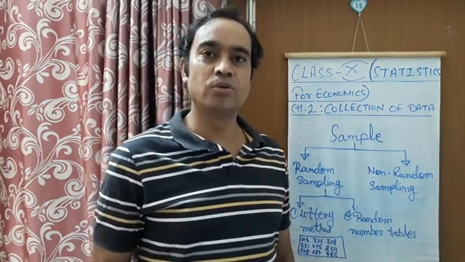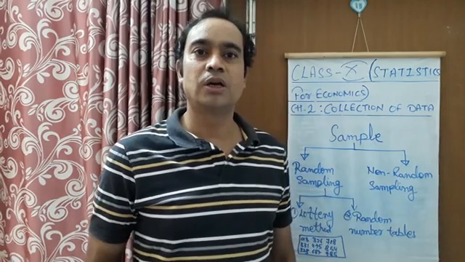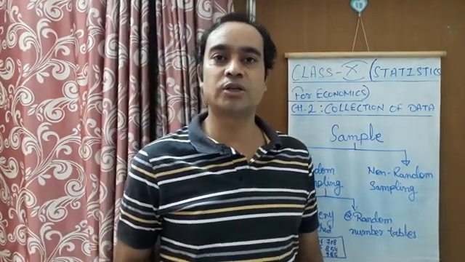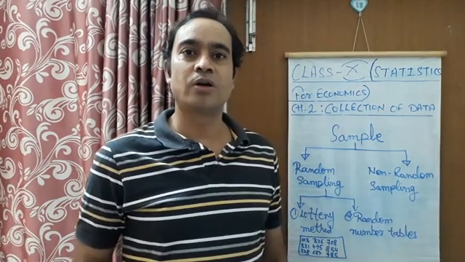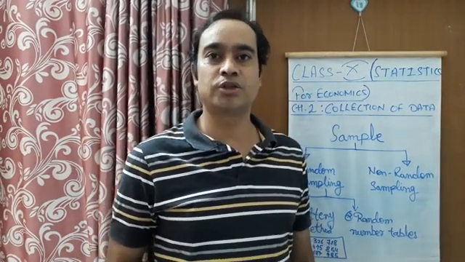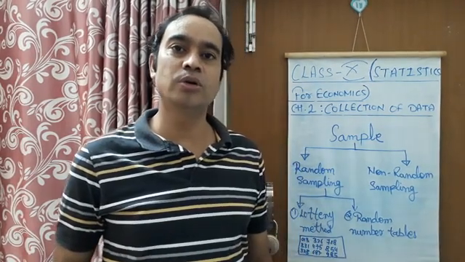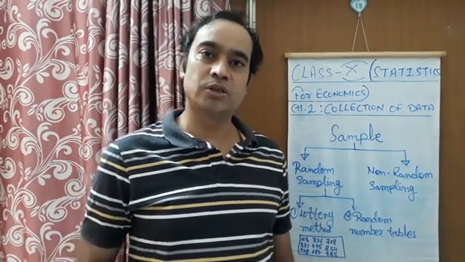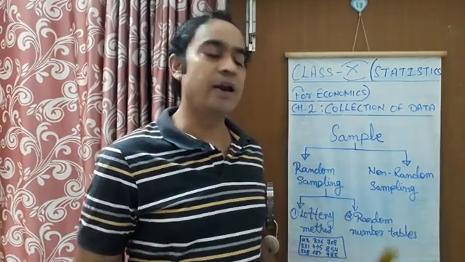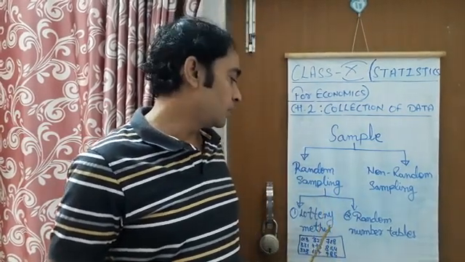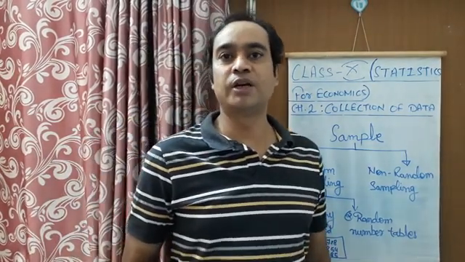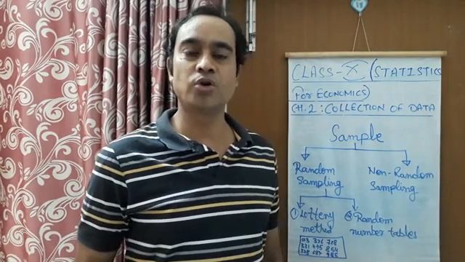You may have studied about those exit polls in which, after an election, it is estimated or predicted which candidate is going to win the election, or which political party is going to win the election. These predictions are made on the basis of random sampling only. By random sampling, this prediction is made. So how is it done?